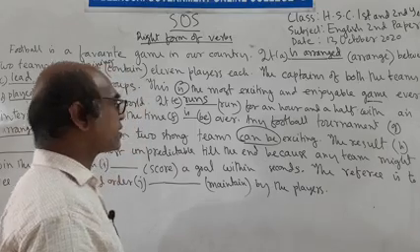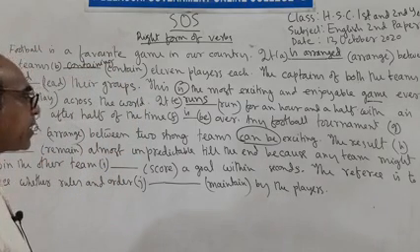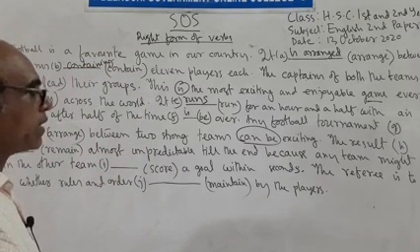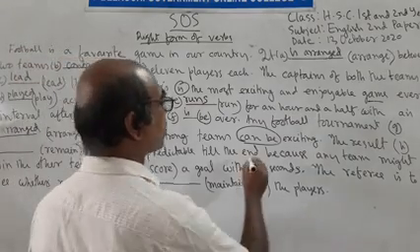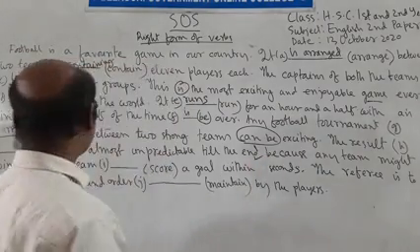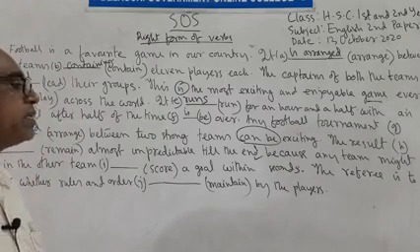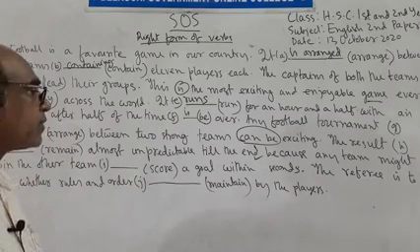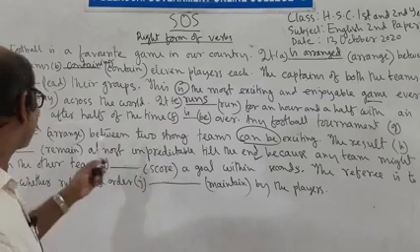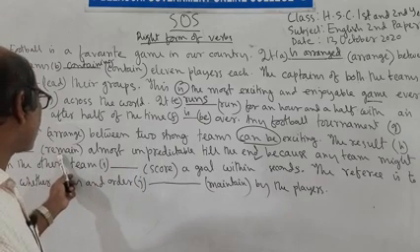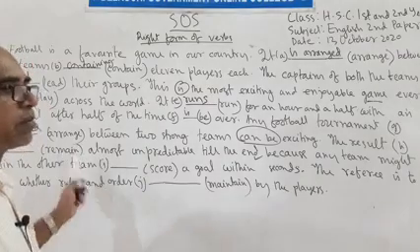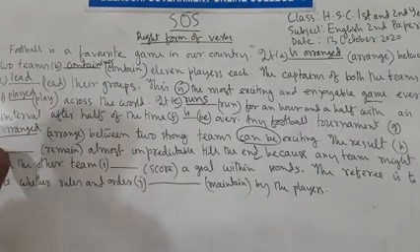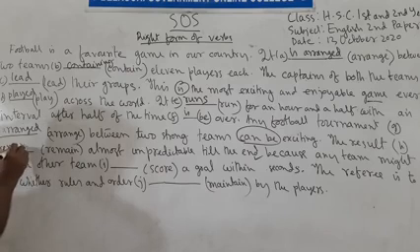Next, the result remain almost unpredictable till the end. In this sentence, we find two clauses. Before because we find one clause. The result remain almost unpredictable till the end. The sentence is in present indefinite tense, so after the subject we can use the present form of the verb. The result remain: the subject is third person singular number, so we have to add s or es after the verb.